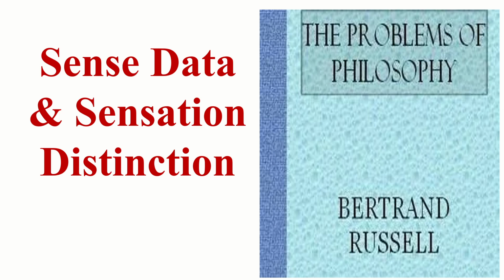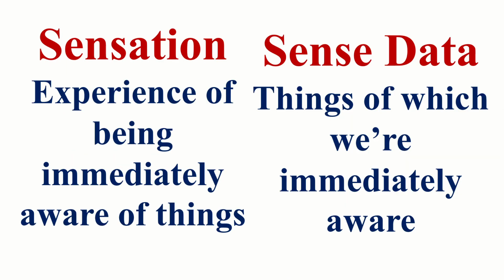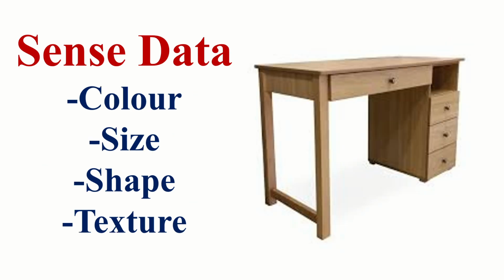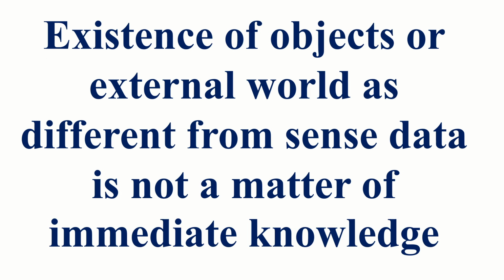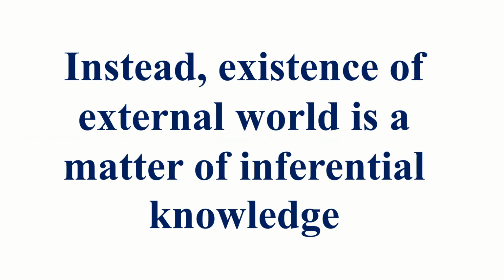There is also a distinction between sense data and sensation. Sensation refers to the experience of being immediately aware of things, while sense data refers to things of which we are immediately aware. For example, color, size, shape and texture are sense data. Objects are known to us through the sense data, not directly. The existence of objects or the external world as different from sense data is not a matter of immediate knowledge.